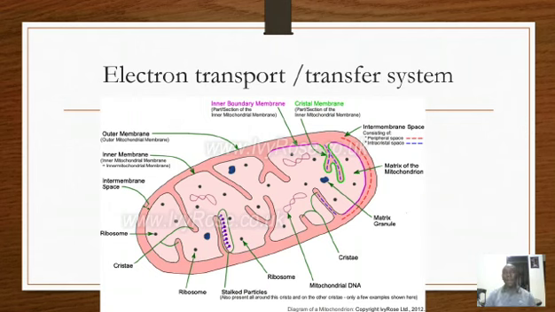But remember, like we said, that respiration occurs in 3 stages: glycolysis, Krebs cycle. We now move to the last stage, and that is the electron transport system, or the electron transfer system. Meaning at this point, the electron transfer